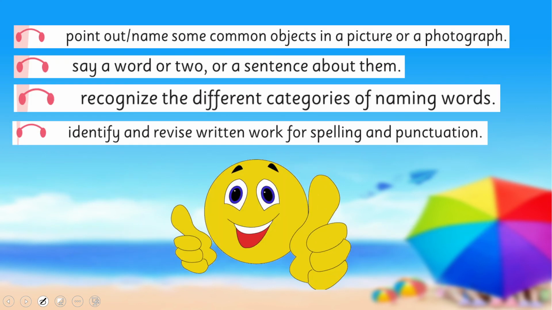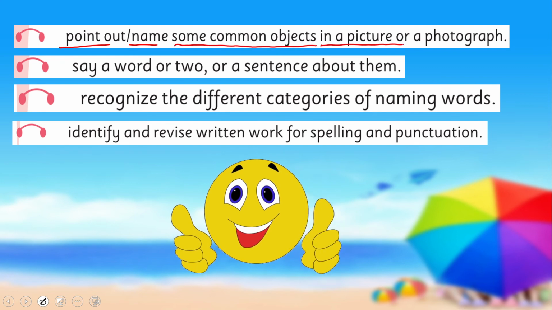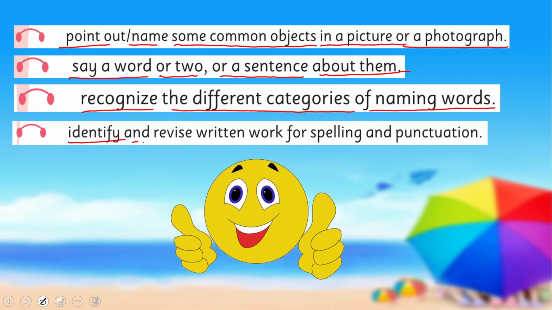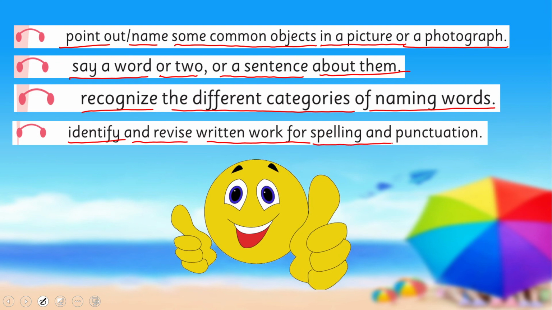So we achieved our SLOs: to point out or name some common objects in a picture or a photograph, say a word or two or a sentence about them, recognize the different categories of naming words, and identify and revise written work for spellings and punctuation.